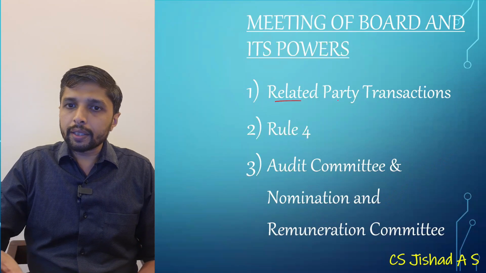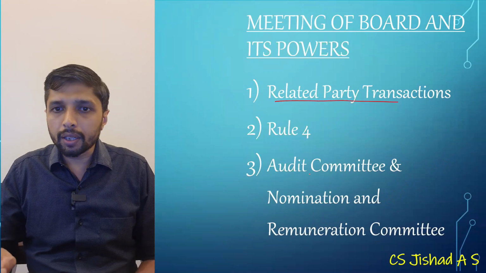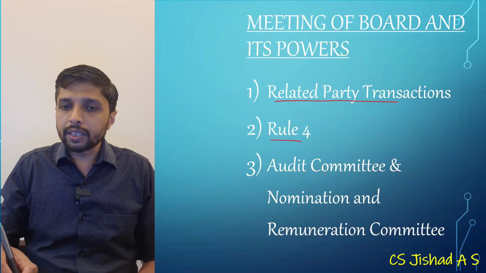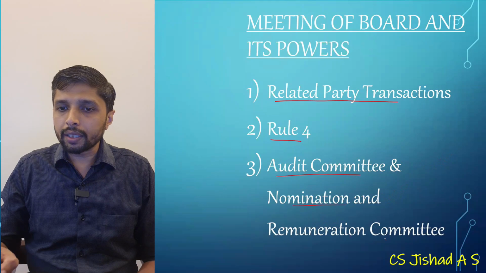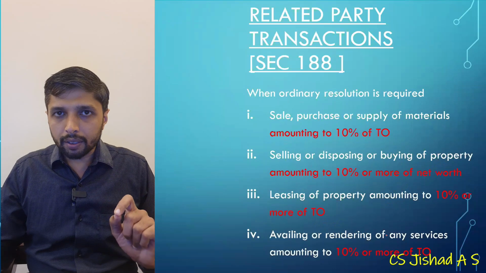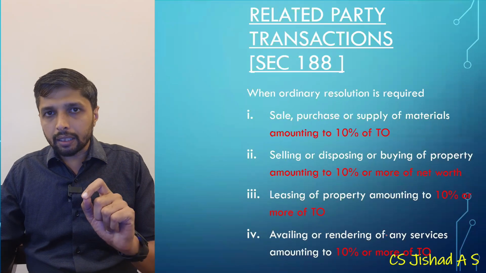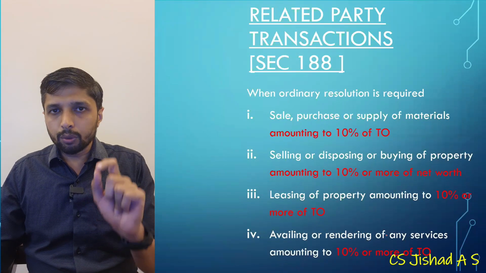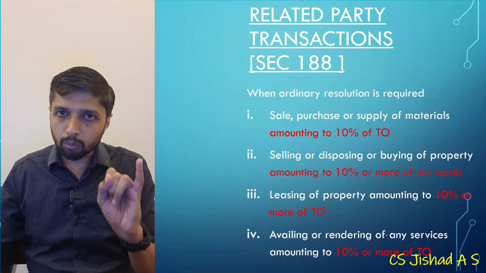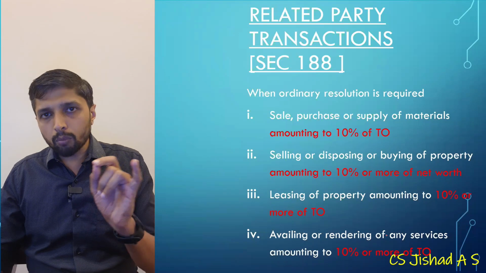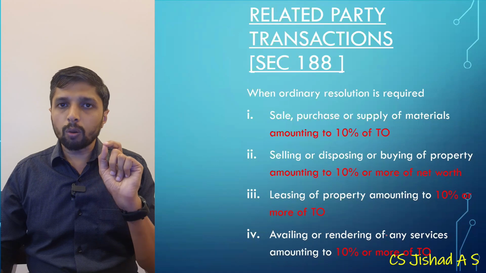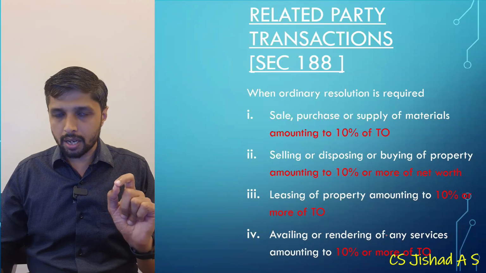So one is related to the thresholds of RPT, related party transaction, then omitting of rule 4, then changes in audit committee and nomination and remuneration committee. So with respect to the related party transaction, there are two concepts. If you are doing a related party transaction, you will be requiring board's resolution, or board's resolution plus ordinary resolution. So there are situations where ordinary resolution is required.